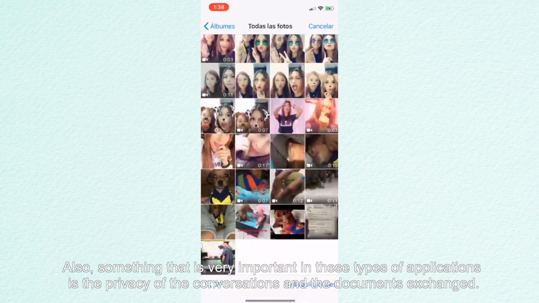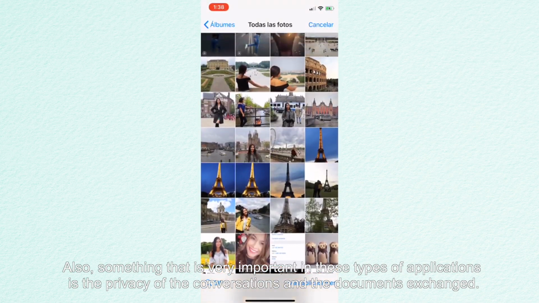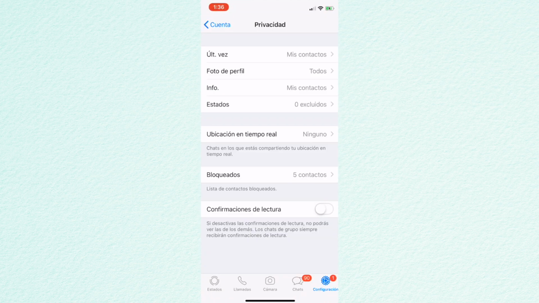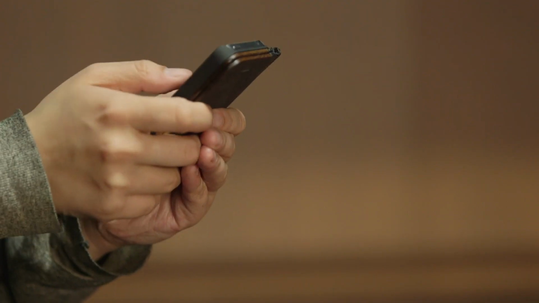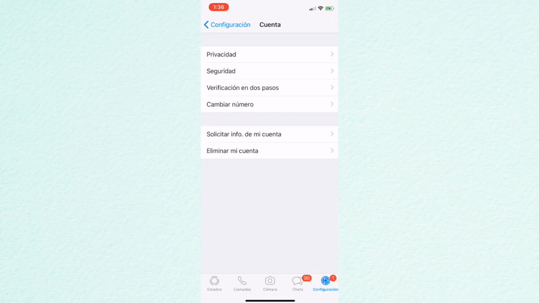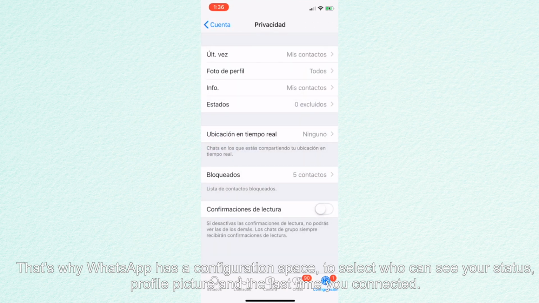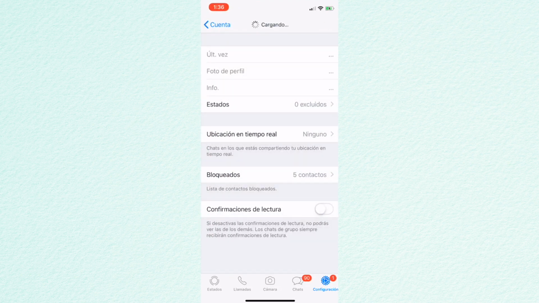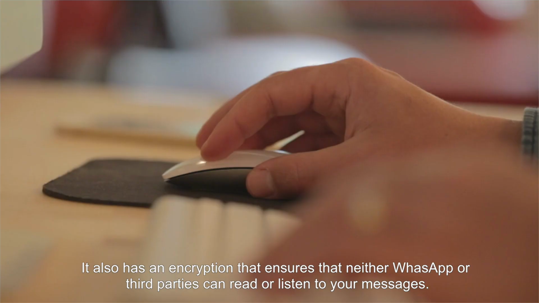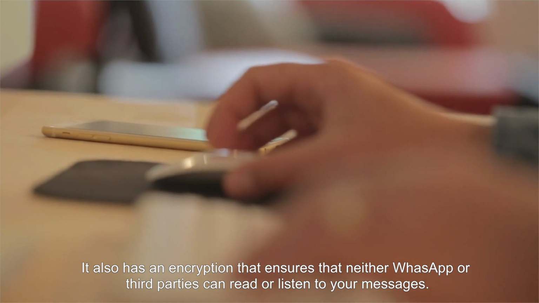Also, something that is very important in these types of applications is the privacy of the conversations and documents exchanged. That's why WhatsApp has a configuration space to select who can see your status, profile picture and the last time you connected. It also has an encryption that ensures that neither WhatsApp or third parties can read or listen to your messages.